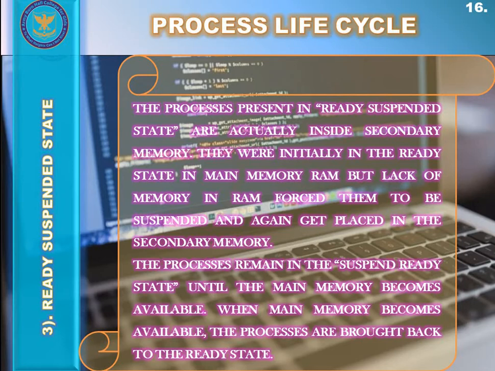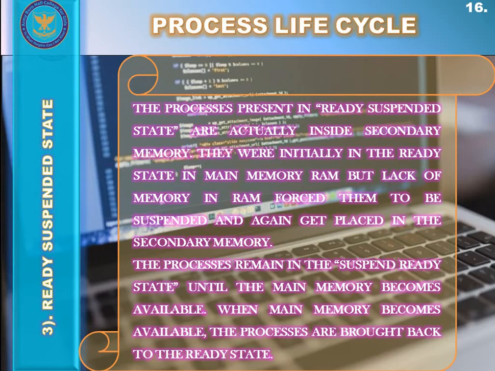The operating system sends these suspended processes from the ready state to the ready suspended state, and that ready suspended state exists inside the secondary memory. Remember that the new state starts from the secondary memory. The new state is present inside the secondary memory, as well as the ready suspended state, while the ready state is present inside the RAM.